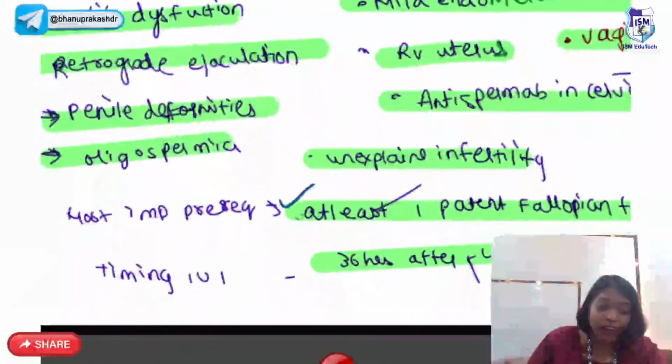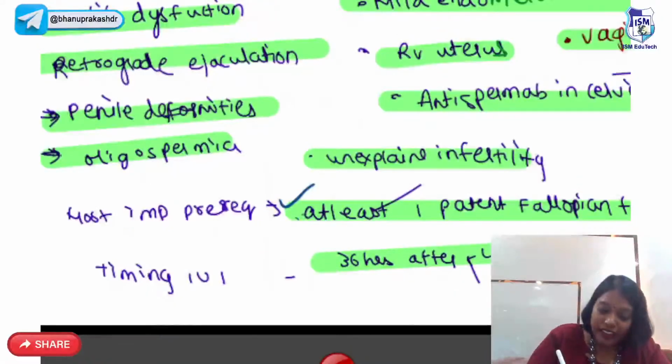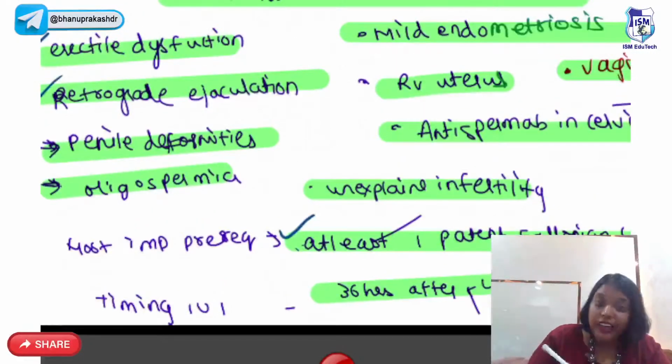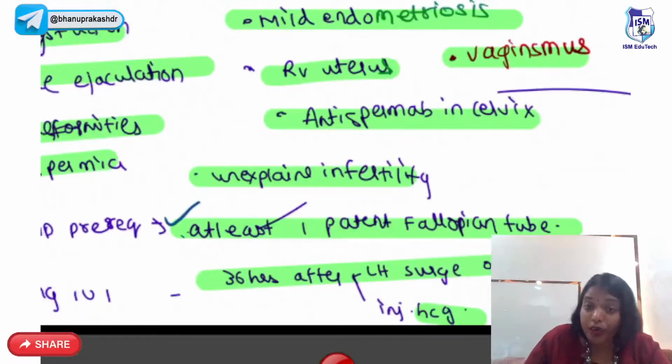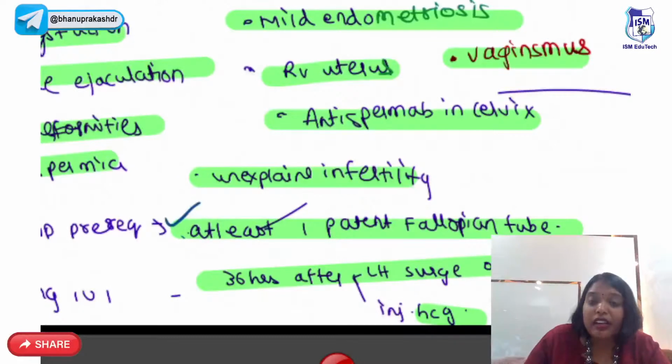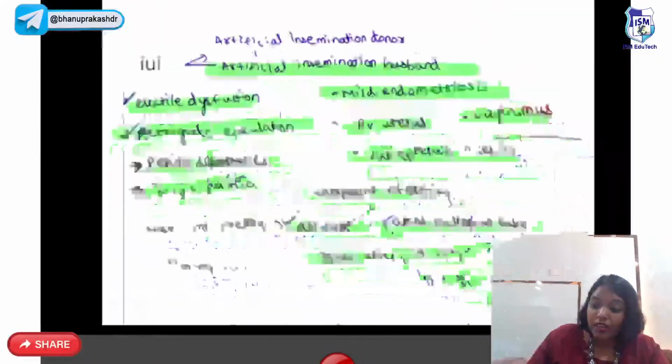So where do we do IUI? Wherever you have erectile dysfunction, basically where they cannot have intercourse. So erectile dysfunction, retrograde ejaculation, penile deformities, oligospermia. Also when the female has mild endometriosis, retroverted uterus, vaginismus, anti-sperm antibody in the cervix, and unexplained infertility. So that's about the IUI.